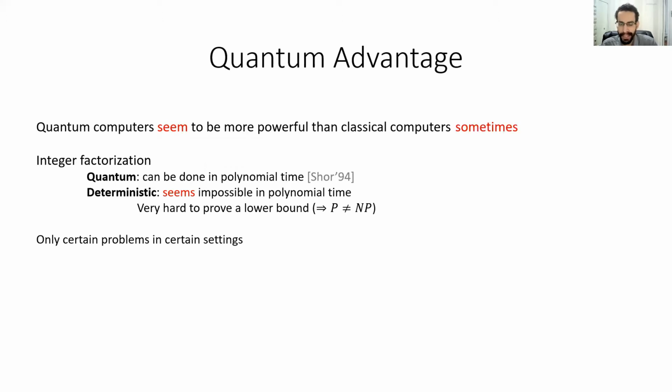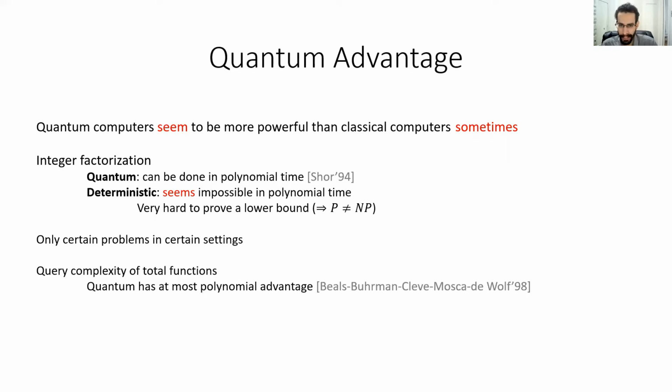For example, consider the query complexity of a total function. Here, it's been proven that quantum has at most polynomial advantage over classical. And so this is a setting in which strong limitations on quantum advantage are known.